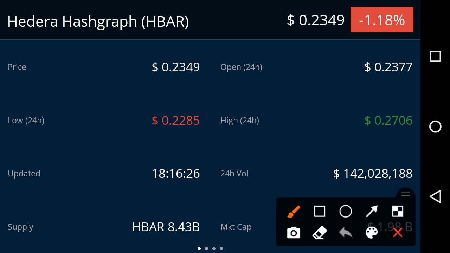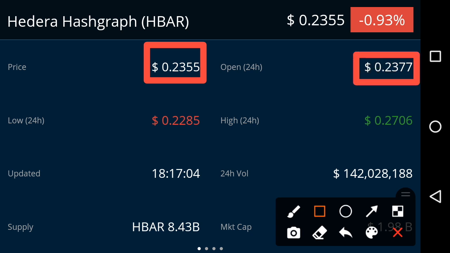If we talk about the latest price of Hedera Hashgraph at this time in the market, the price is 0.2349 USD, the current latest price of Hedera Hashgraph in the market, friends. And remember, that is the live update. The open price of Hedera Hashgraph in the market is 0.2377 USD, that is the opening price in the last 24 hours, friends.